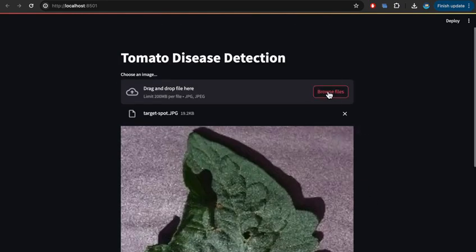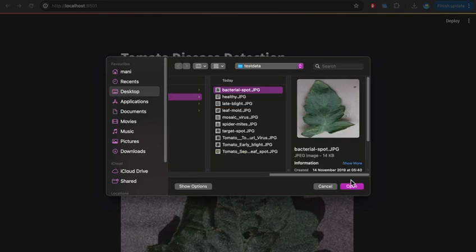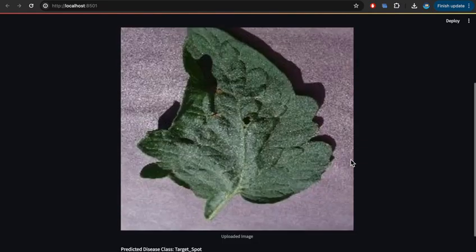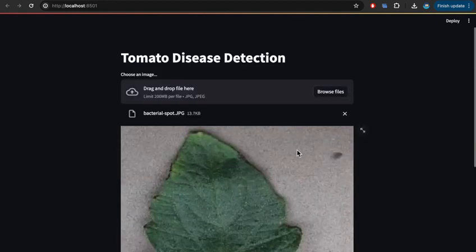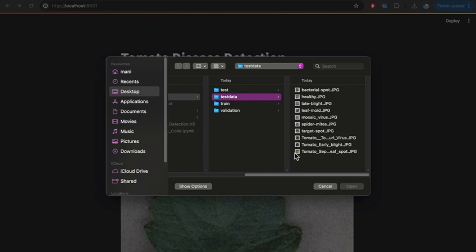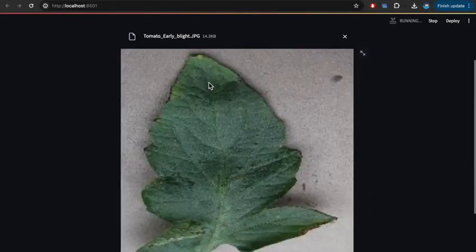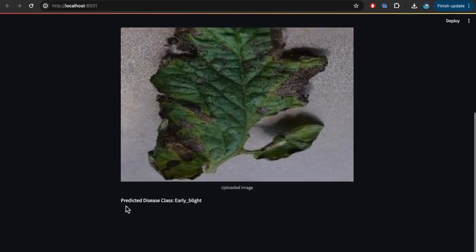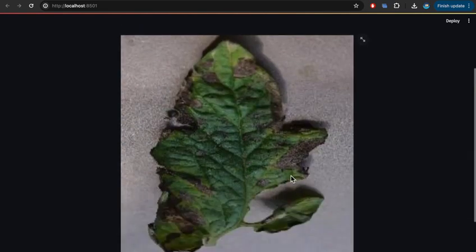Now I'm going to upload a different leaf, bacterial spot. The image is uploaded successfully. Now the predicted class is bacterial spot, and we can try with any different one. I'm giving the early blight image here. The image is uploaded successfully. Yes, the predicted class is detected as early blight. Yes, this is our project. Thank you.